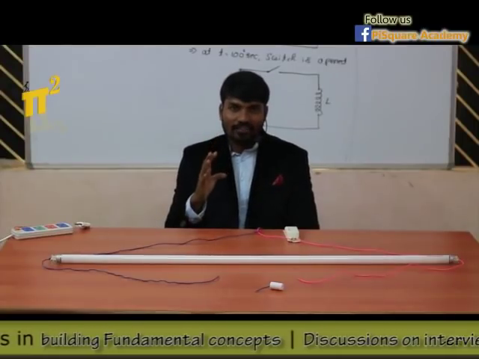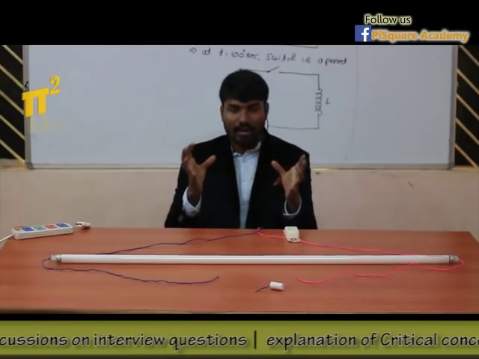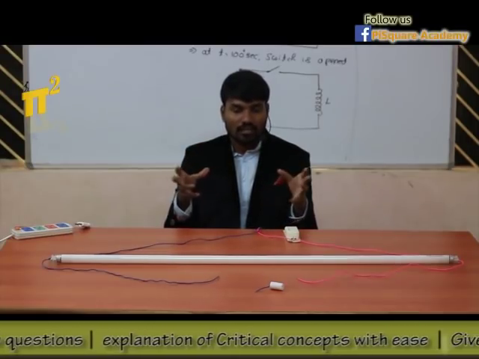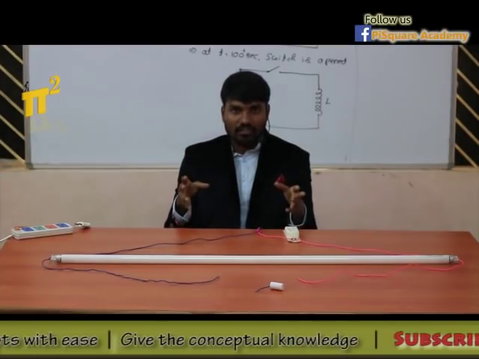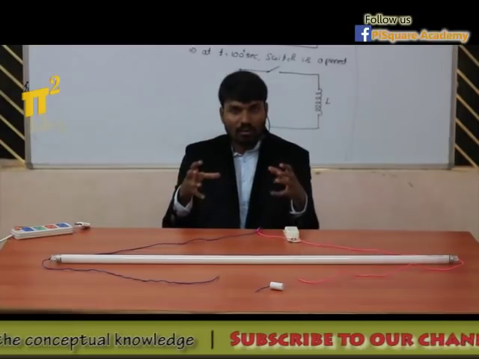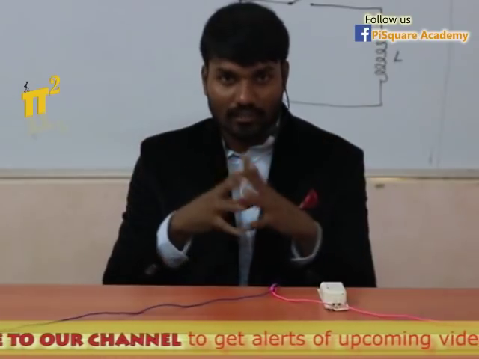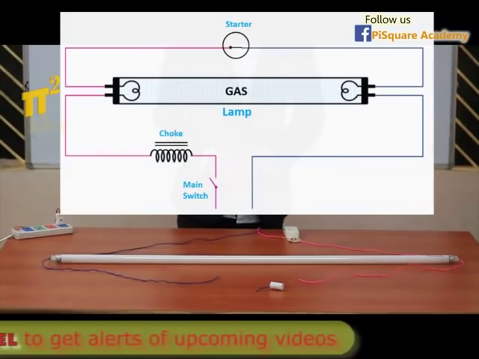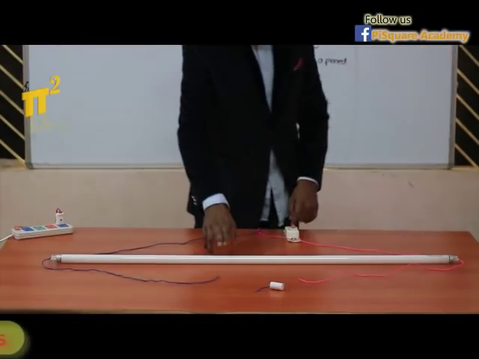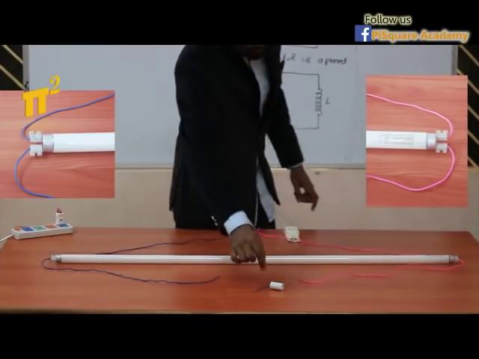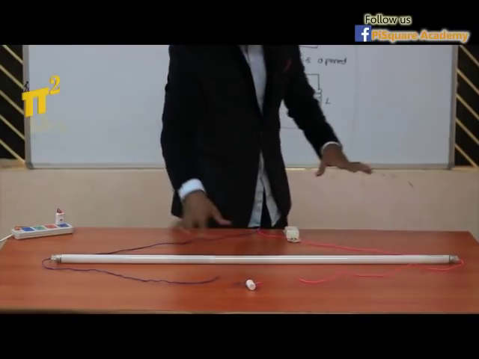To understand the inductor much better, let's see a practical and daily use application, that is a fluorescent lamp. If you understand the operation of this fluorescent lamp, how it works, we can understand the inductor very clearly. So let's get to it. We know this is a fluorescent lamp, this is the choke, this is the bulb or lamp, this is the starter. These are the three elements.